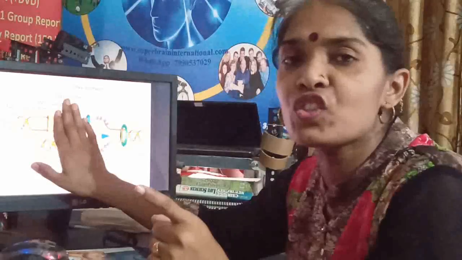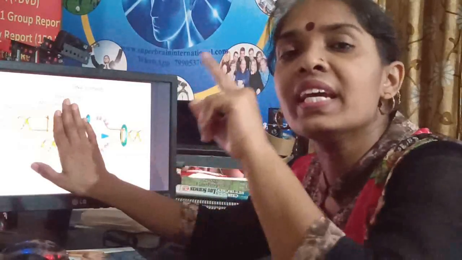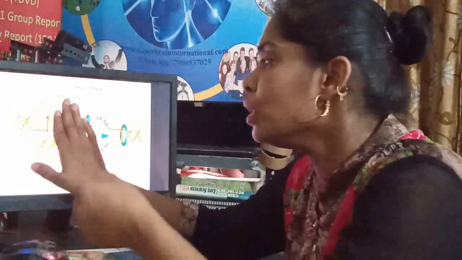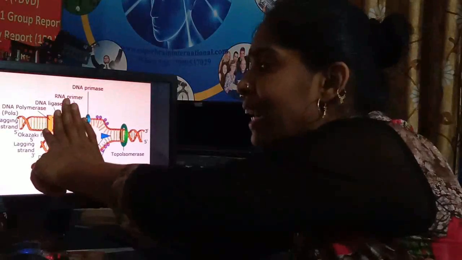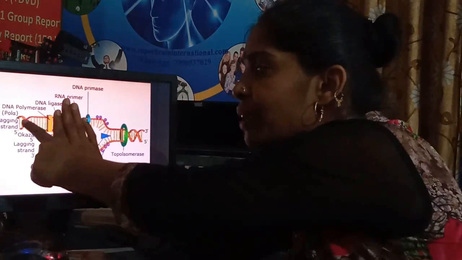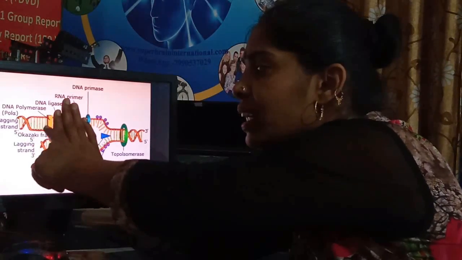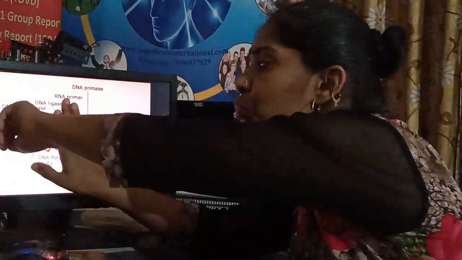And a new DNA strand will be synthesized in the 5 prime to 3 prime direction. So the primer will be added over here, and this much fragment is there of the old DNA, on which the new strand will be synthesized, right?